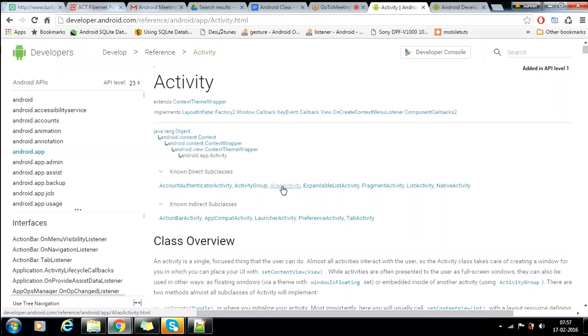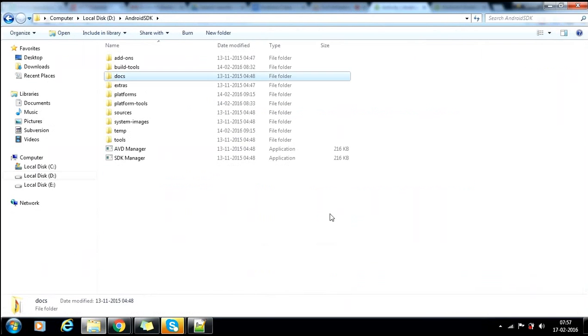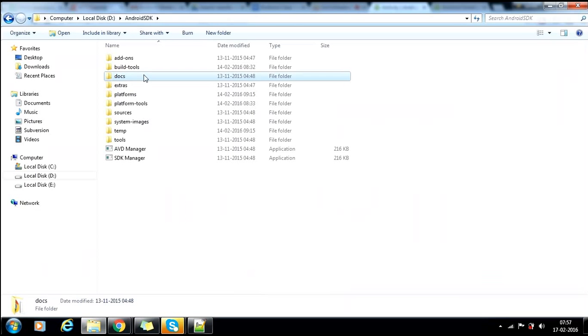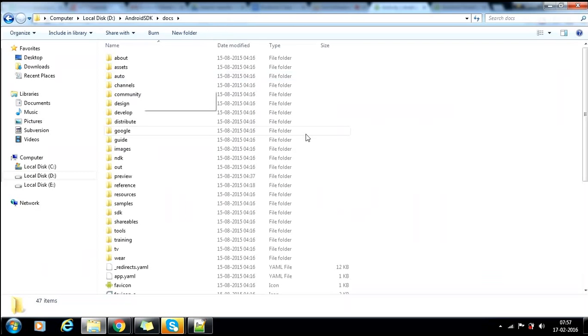We have the Android SDK, and in that Android SDK, we have the docs folder. We have downloaded the Android SDK, right? Then we have these docs. This was given by default by the Android SDK. So go there, Android SDK, and you have lots of content here.